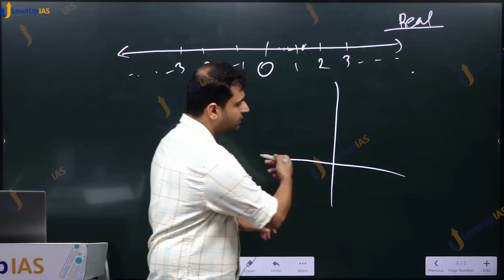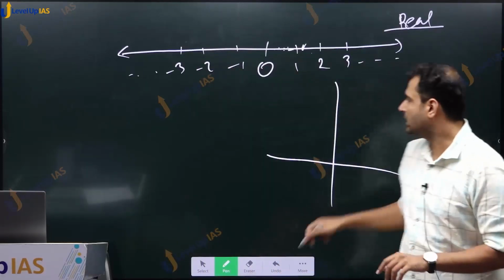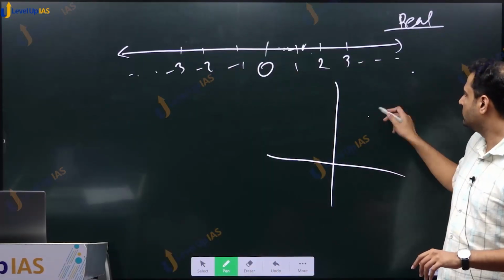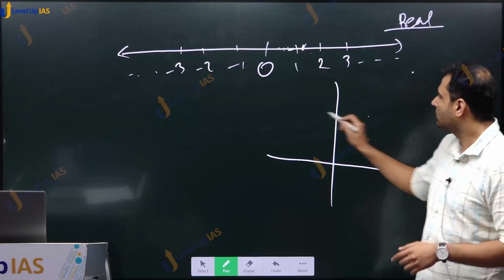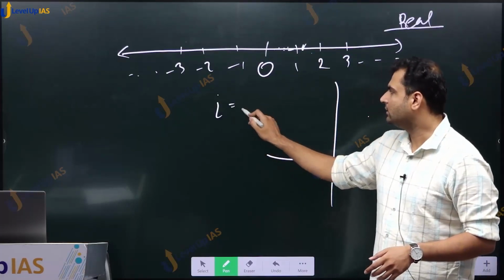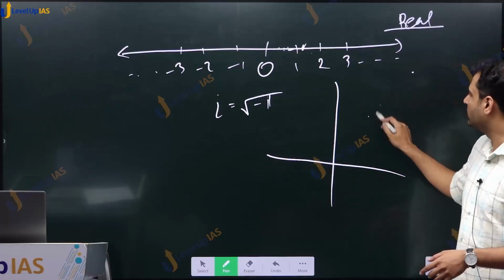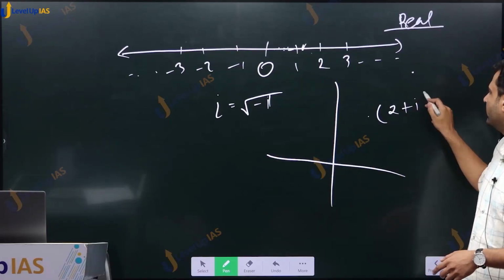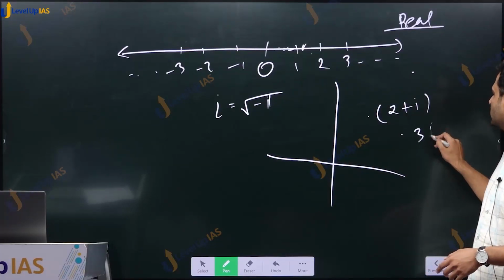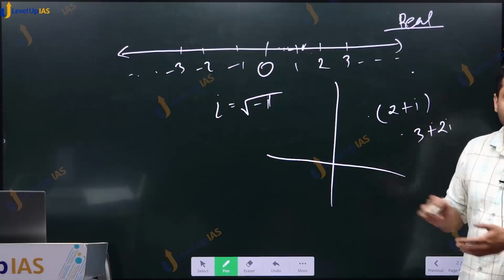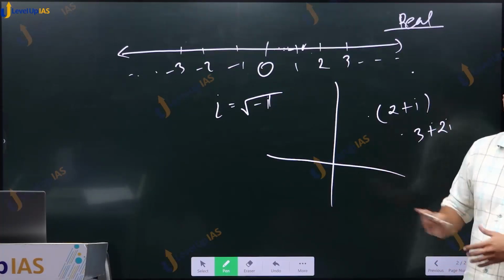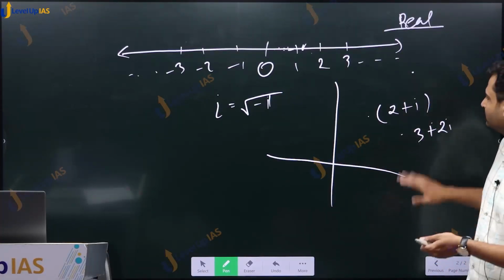So this is a real number line, and this is another axis, and here these numbers are represented. We first define i as root of -1, and every number here would be something like 2 plus i, or 3 plus 2i. Don't worry about it, it is not relevant, but he asked, so I had to answer.